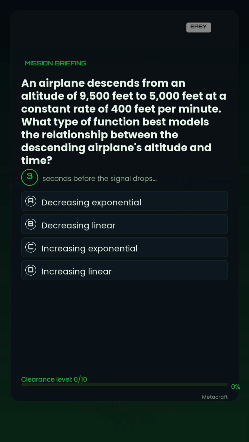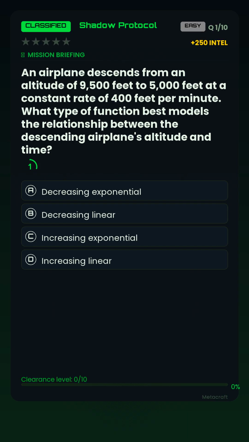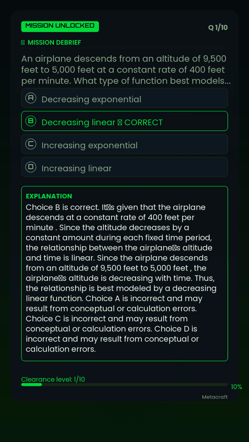Option A. Decreasing exponential. Option B. Decreasing linear. Option C. Increasing exponential. Option D. Increasing linear. The correct answer is B. Want the full breakdown? It's in the description.